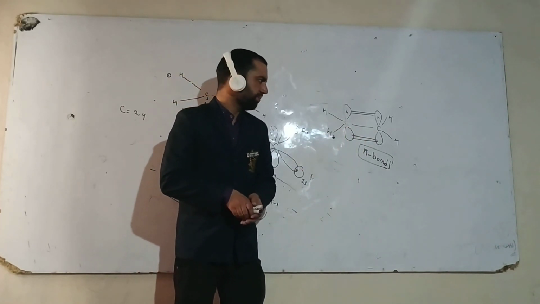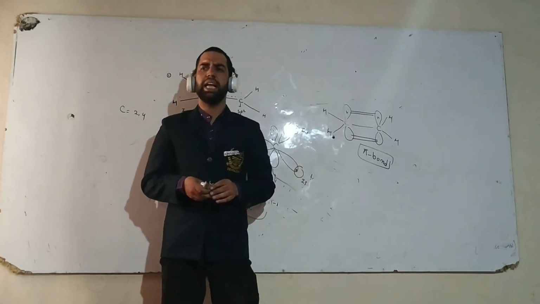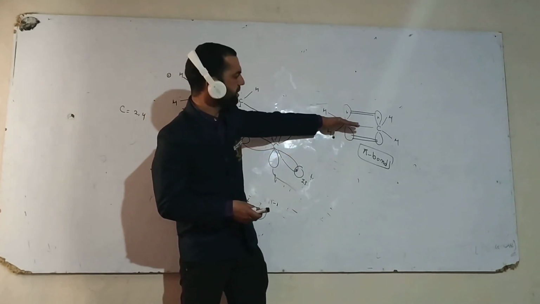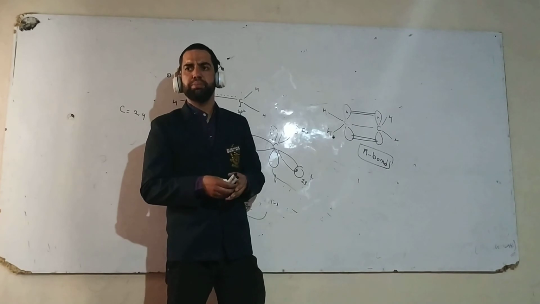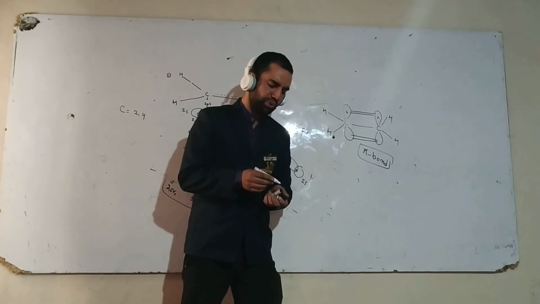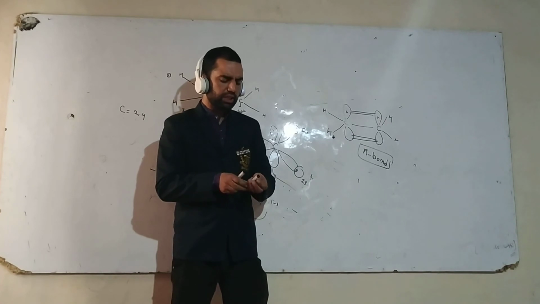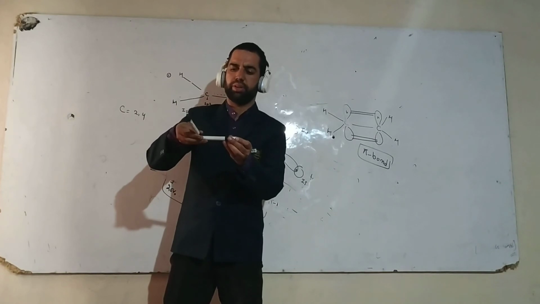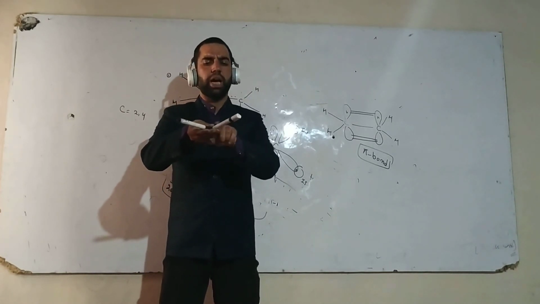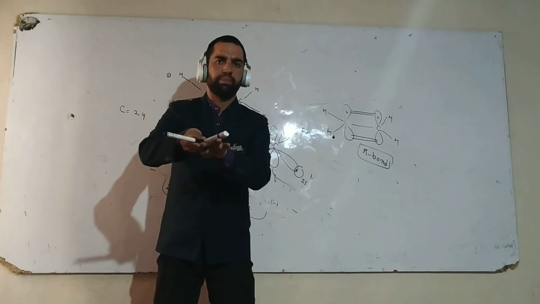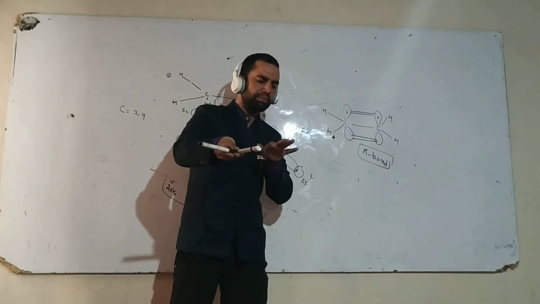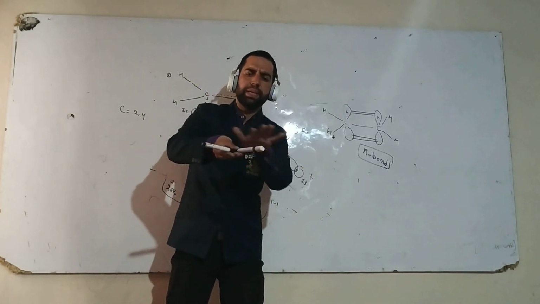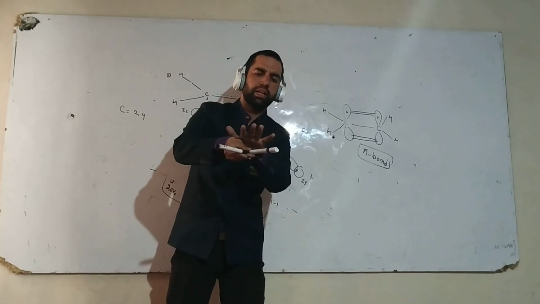The next important point is that this alkene is a flat molecule, and the unhybridized orbital is present above and below the plane. Let me explain: if you look at the structure of alkene, there is a carbon-carbon double bond, with hydrogens attached to each carbon, and all of these are present in a single plane. If I pass the plane here, these two hydrogens and carbons will lie in it.